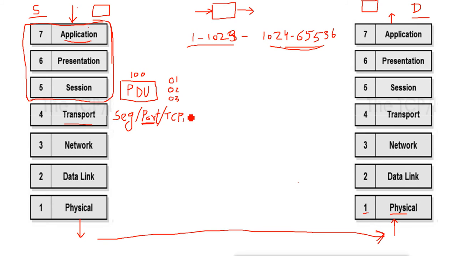Here on the transport layer, it decides whether the data will go by TCP or UDP, based on the protocol communication we are doing. Like if we are doing the communication for FTP, it will go for TCP. If we are doing the communication for DNS, then it will go for UDP. It is decided by